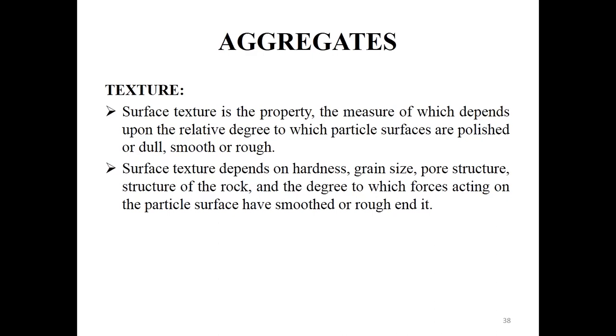I hope you understand. There is some kind of confusion, whether we have to go for rounded aggregate, that is the smooth aggregate, or rough angular aggregate. Angular aggregate has a very good binding property with the cement paste, but it requires a high amount of cement when compared to rounded aggregate. So what they have concluded is that for a water cement ratio up to 0.4, the use of crushed aggregate has resulted in strength up to 38% higher than the rounded aggregate.